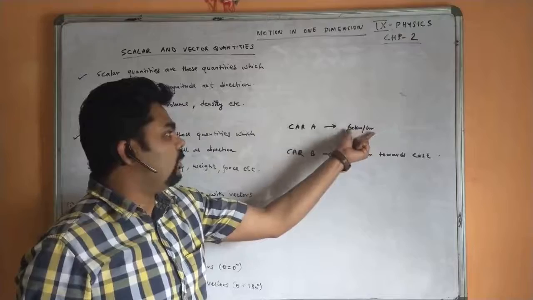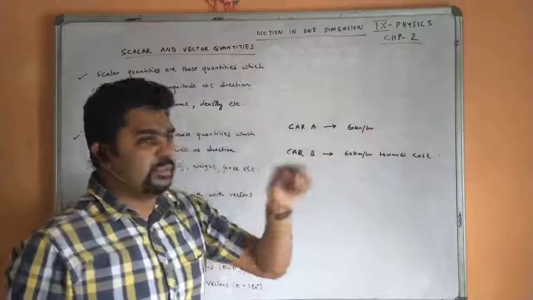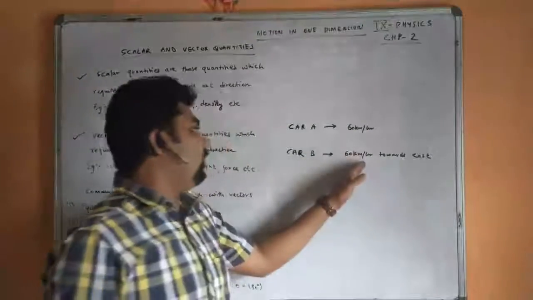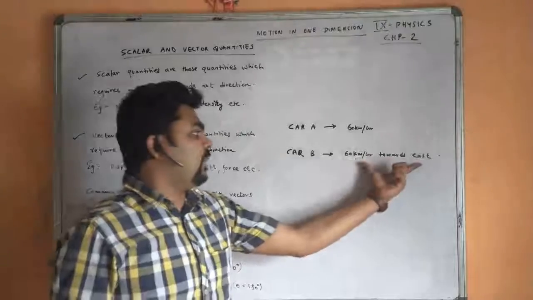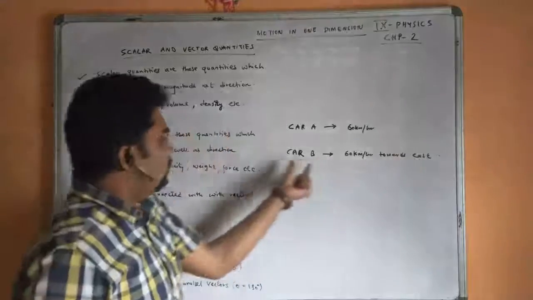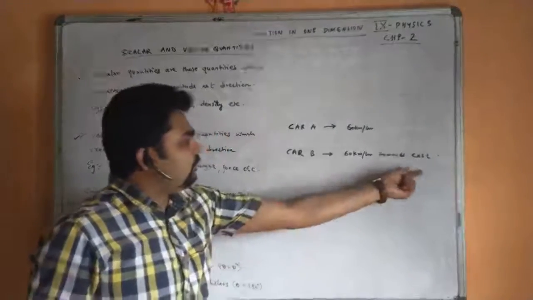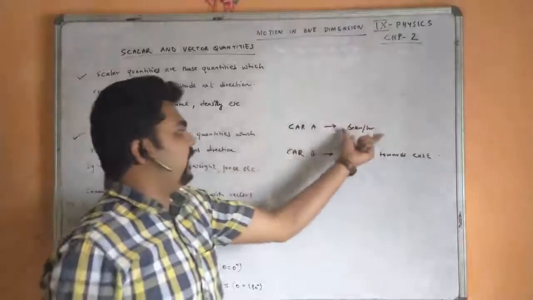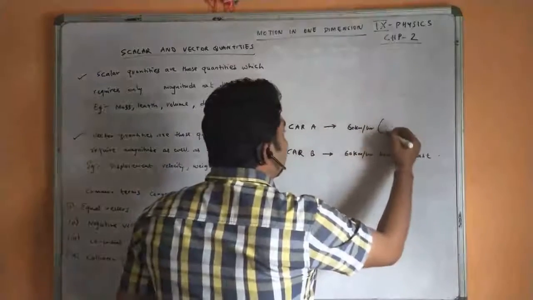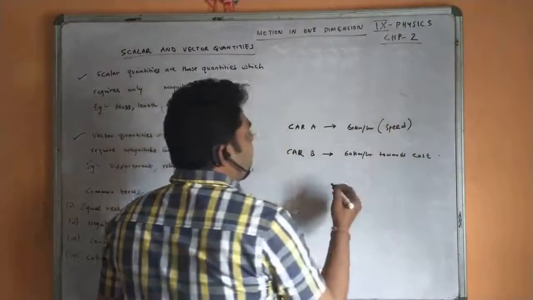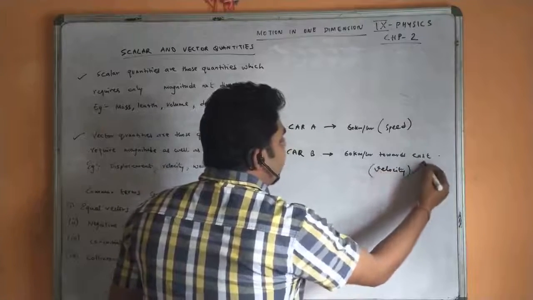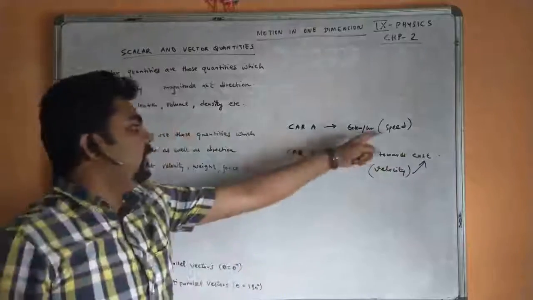But in the first case I have not mentioned the direction. In the second case, I have mentioned 60 km per hour towards east. That means here I am representing a vector quantity, which has magnitude as well as direction. But in car A, I have mentioned only magnitude, so it is a scalar quantity. Here I am representing speed, and here velocity, because velocity depends upon direction. Here we don't have direction, so it is speed.